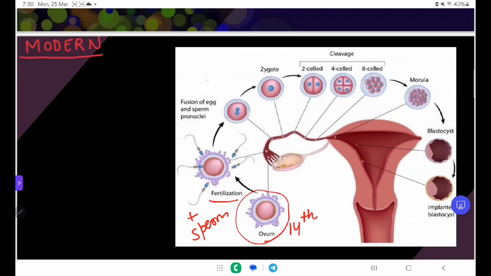After fertilization it forms the next stage, that is the zygote, and in the zygote cleavage occurs, that is the cell division, and forms different types of cells: 2 cell stage, 4 cell stage, 8 cell stage, and morula, 8 to 32 cell stage, then forms the blastocyst. Around the 6th or 7th day of the fertilization this blastocyst forms and it gets implanted into the wall of the uterus, that is known as the implantation of the blastocyst.